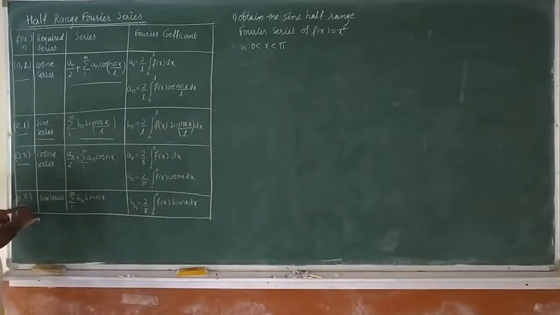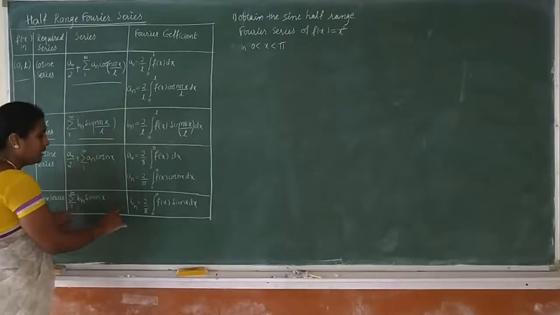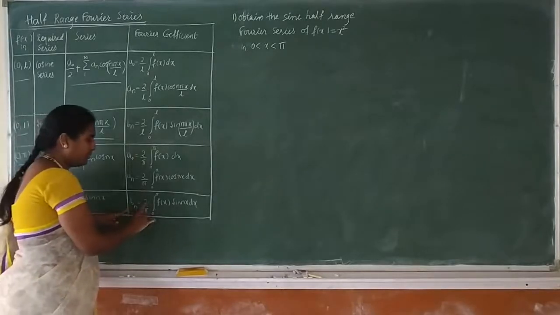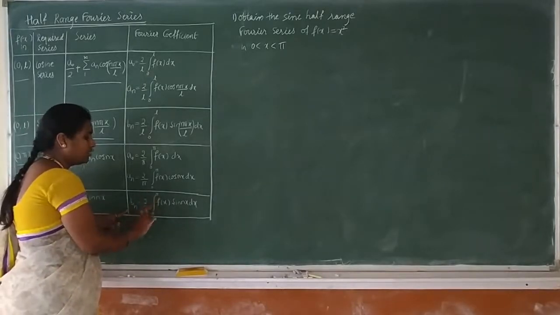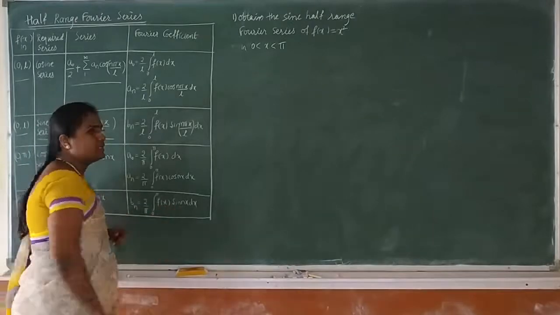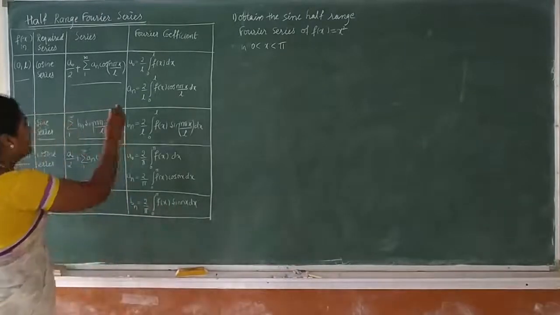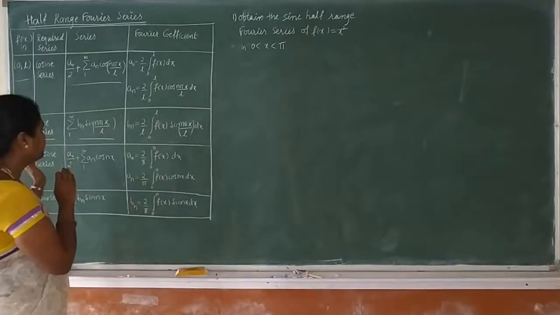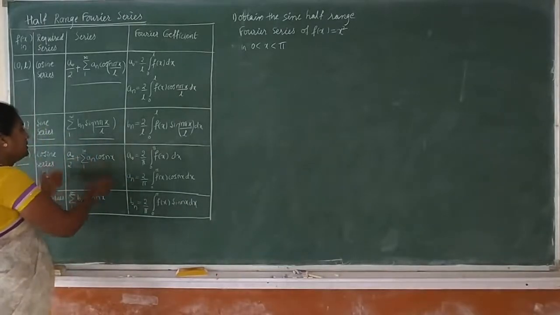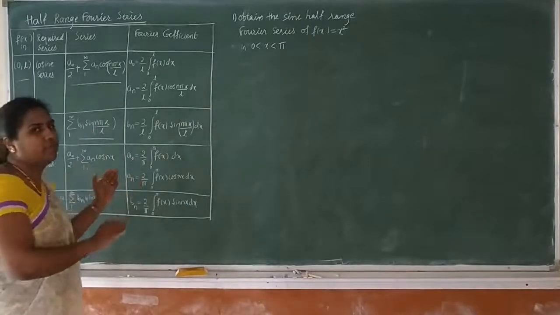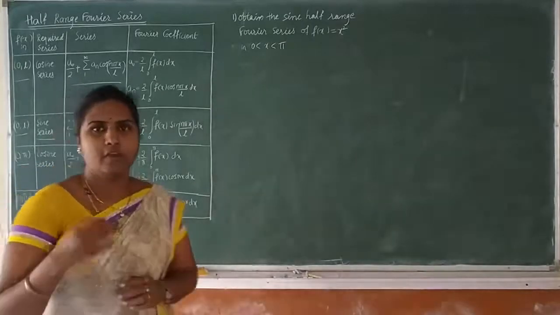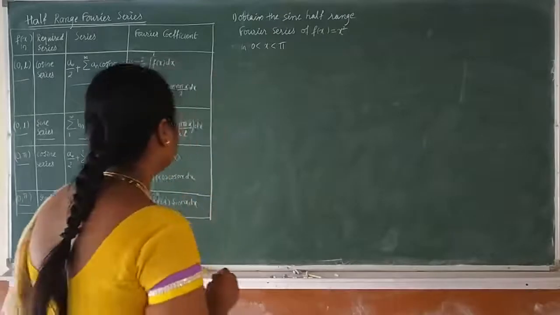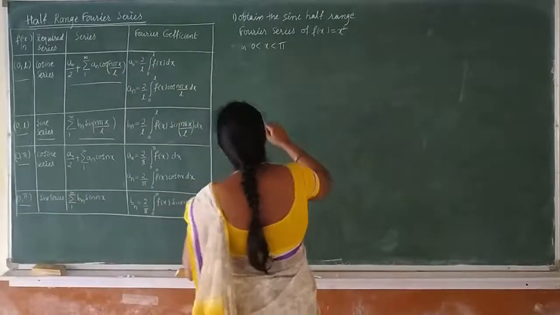Next, in the interval 0 to pi, the sine series is given by summation 1 to infinity of bn sin nx, and the coefficient bn is given by 2 by pi integration 0 to pi f of x sin nx dx. This table gives the half range sine series and cosine series and their coefficients.